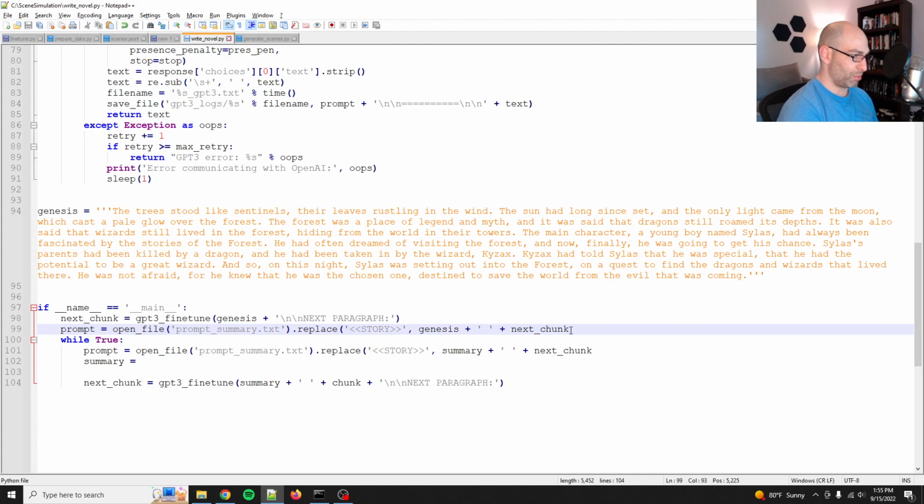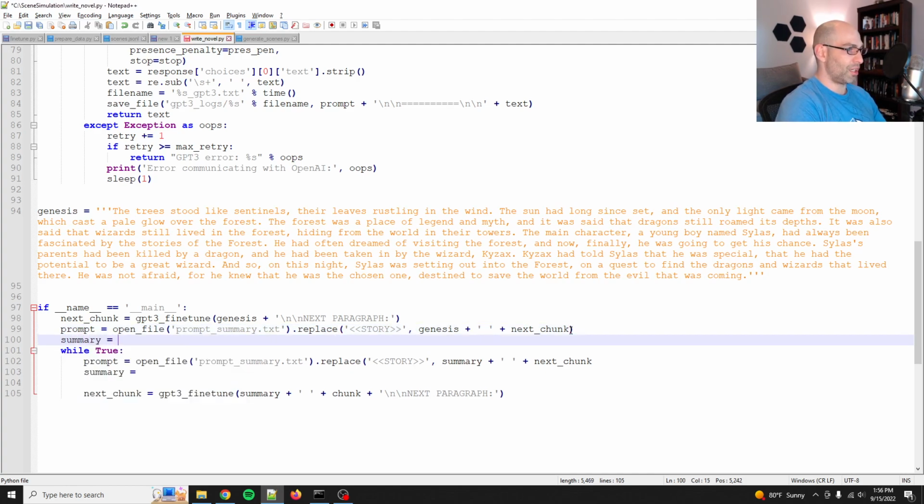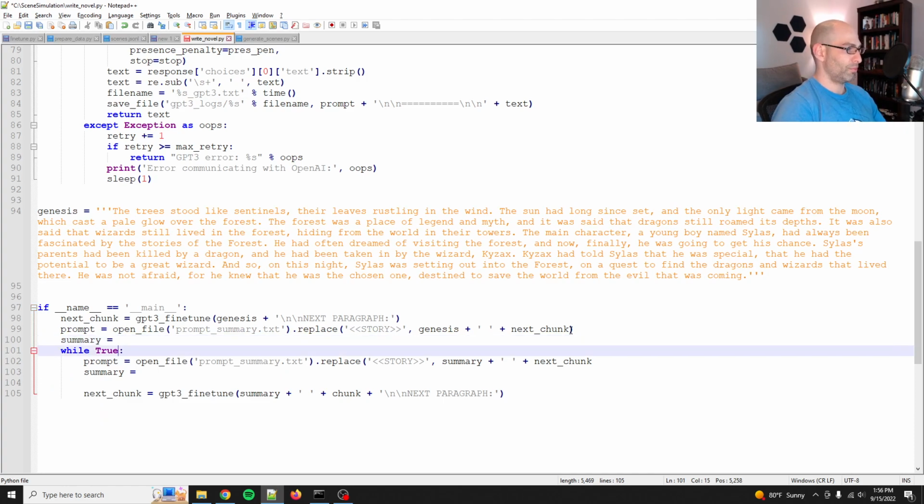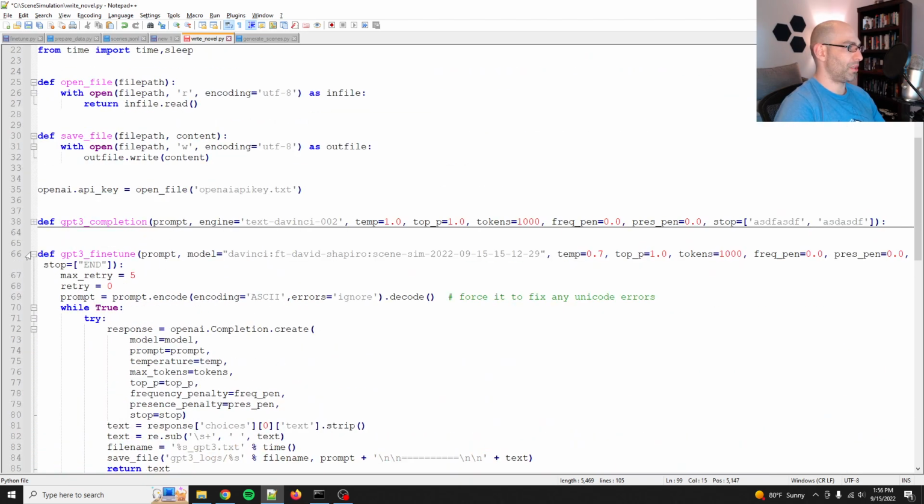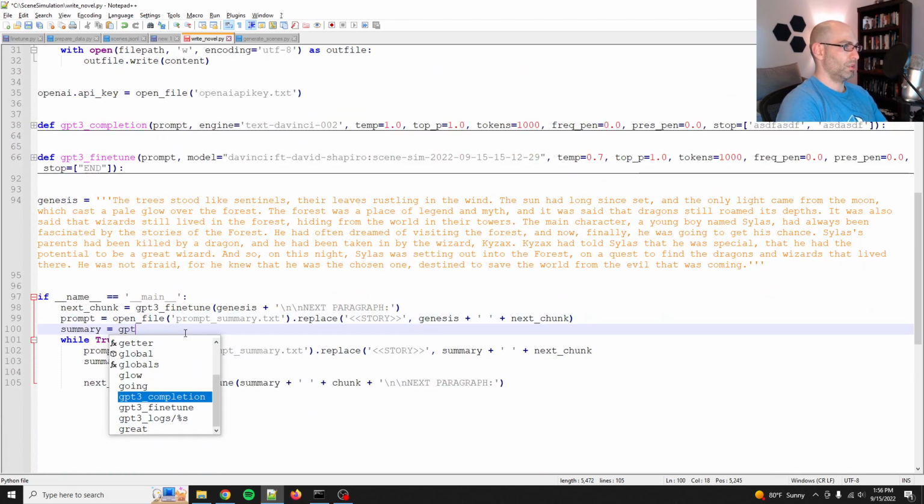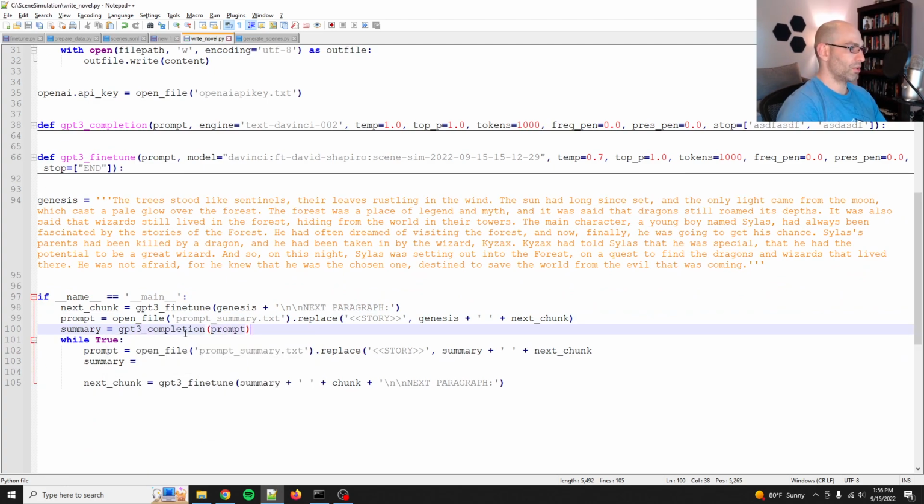Because then on the next loop, so the summary equals, we're just going to do GPT-3 completion. GPT-3 completion prompt. And this we will turn back down to 0.7 as well. That should be fine. Okay, so let me think. So then we've got the original chunk, the next chunk, and the summary.